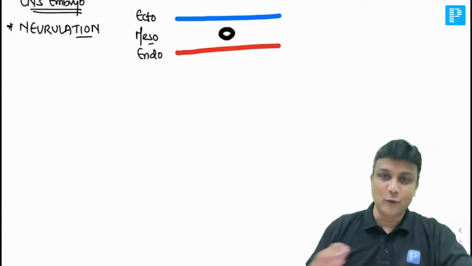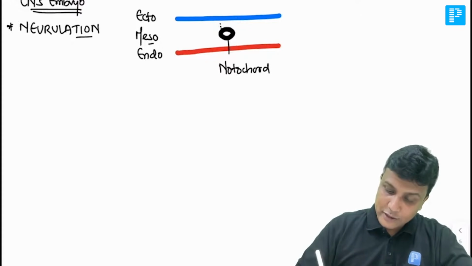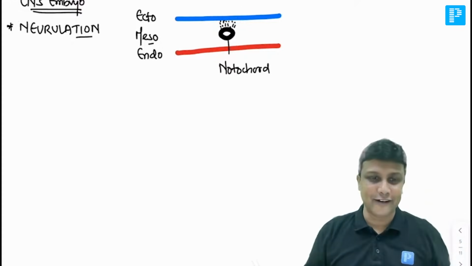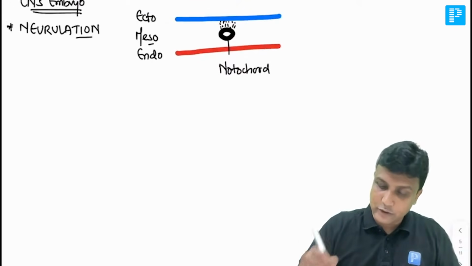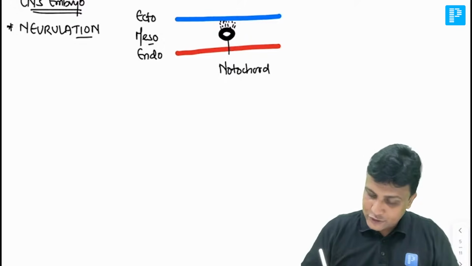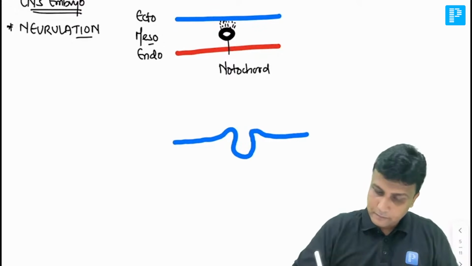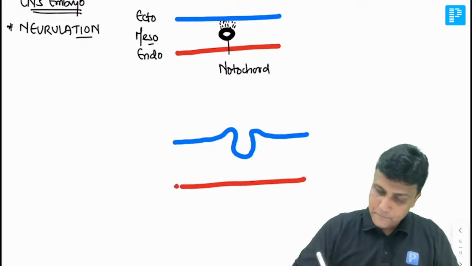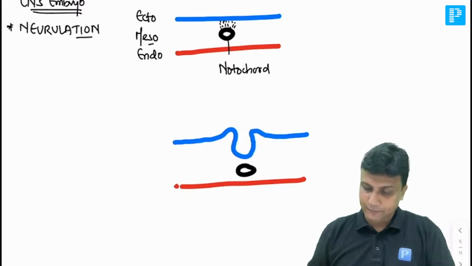Okay, now whatever this notochord is present over here, ये जो notochord है ना, this notochord is going to induce the overlying ectoderm. ये ectoderm को induce, stimulate करता है. Once it is going to induce that overlying ectoderm, now there will be certain changes here. This ectoderm is going to become like this here. This one is your notochord. Fine, I'm using the same colors, so there is no confusion there.